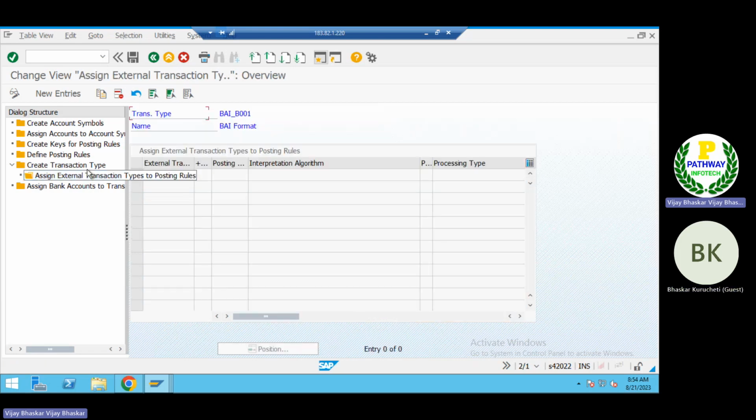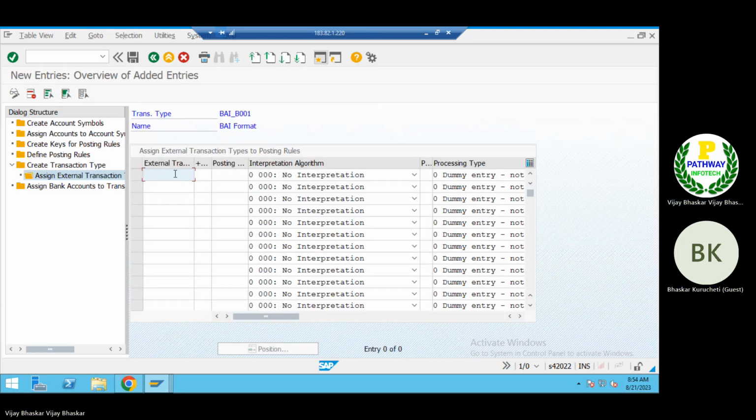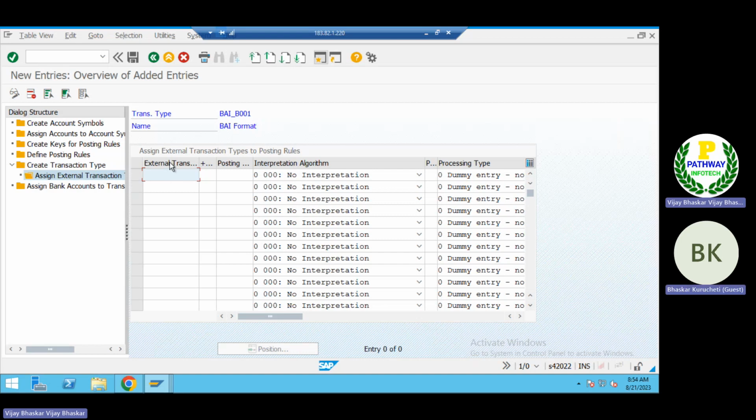So here you can map either the BTC code or only one transaction. You cannot map two at a time here. Only the external transaction; either you can use the BTC code or you can use the SWIFT code, whichever you want. The BAI code, sir, is for the external transaction. Yes, sir. So this is the difference.